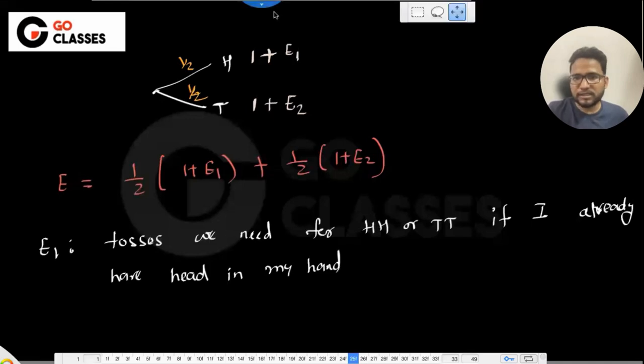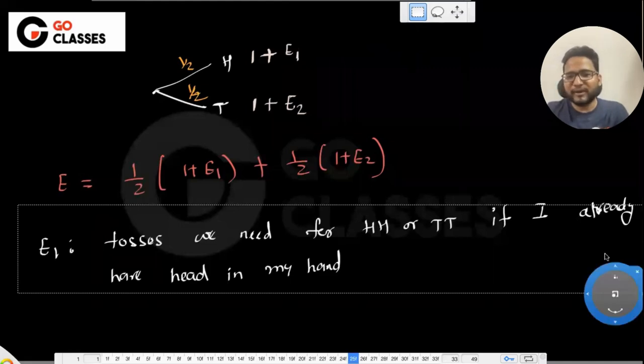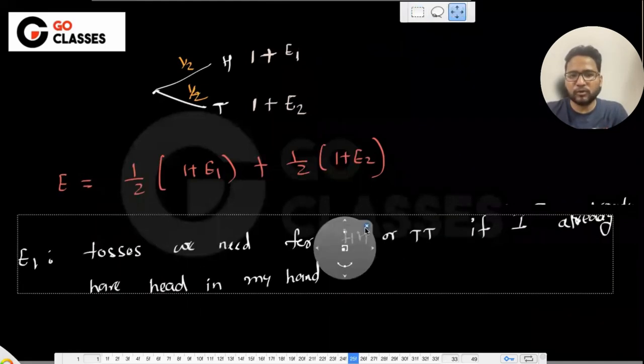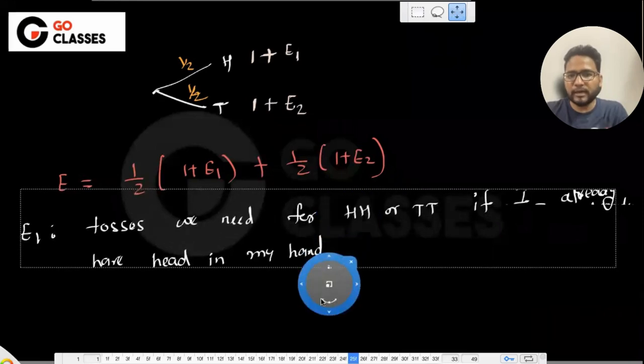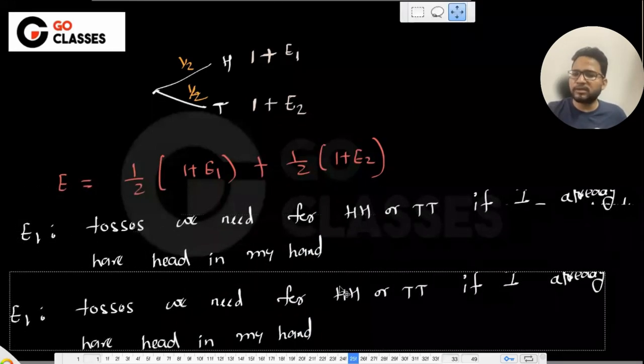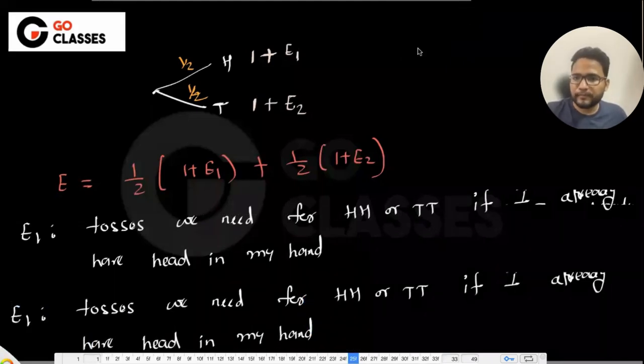Ekta and Akash are asking why E1 and E2 are not the same. When I said they are not the same, I do not know that, right? They could be the same. We will be calculating it and we will check whether they are the same. If they are the same, then we will get the same answer for E1 and E2. If they are not the same, then we will not get the same answer. Let's just check if they are the same or not.